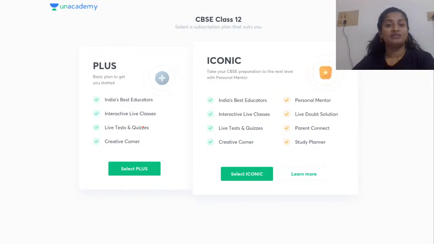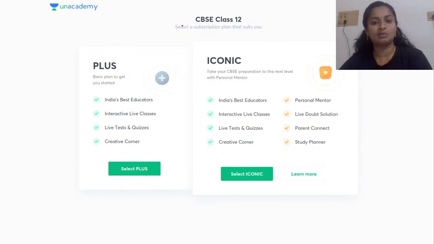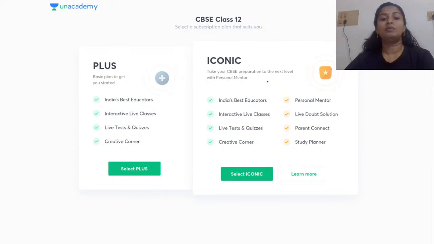Once you have downloaded the learning app and selected your goal as CBSE class 12, you would be redirected to the plans and the type of subscription that you would like to choose, either the plus subscription or the iconic subscription. The details regarding the plus as well as the iconic were already mentioned in the previous slide.